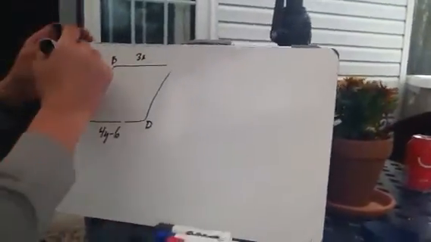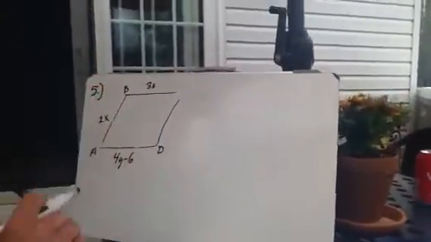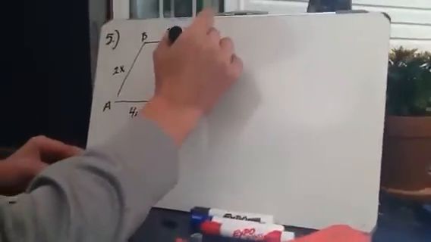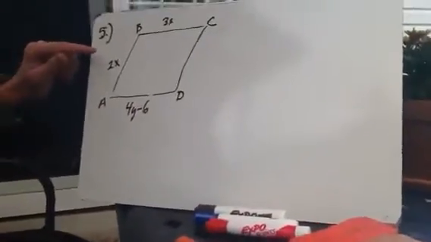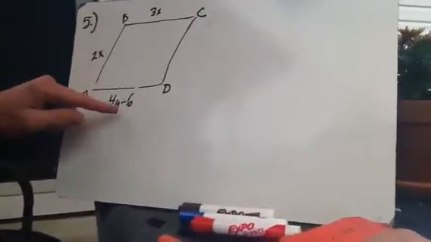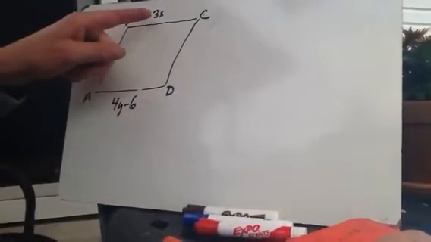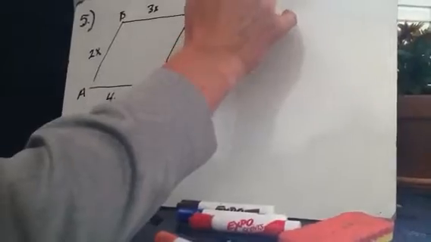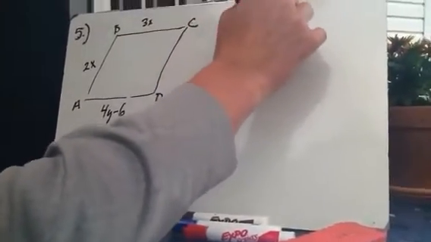All right, so here we go. We're on number 5. Now, you have to draw your own picture. A, B, C, D. They tell us AB is 2x. They tell us AD is 4y minus 6. They tell us BC is 3x. And then they're telling you that the perimeter is 180.